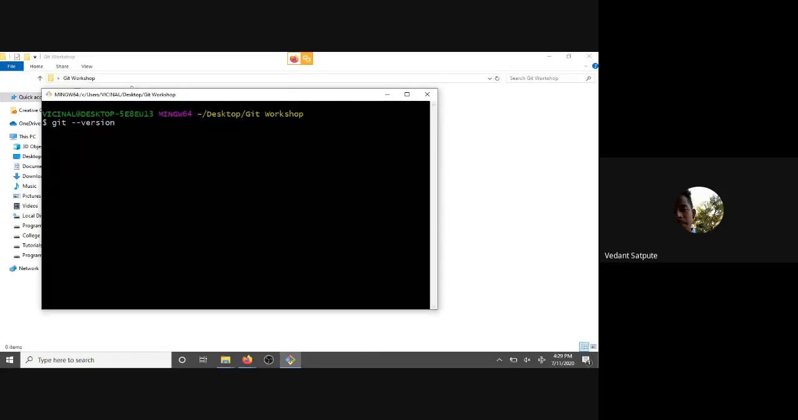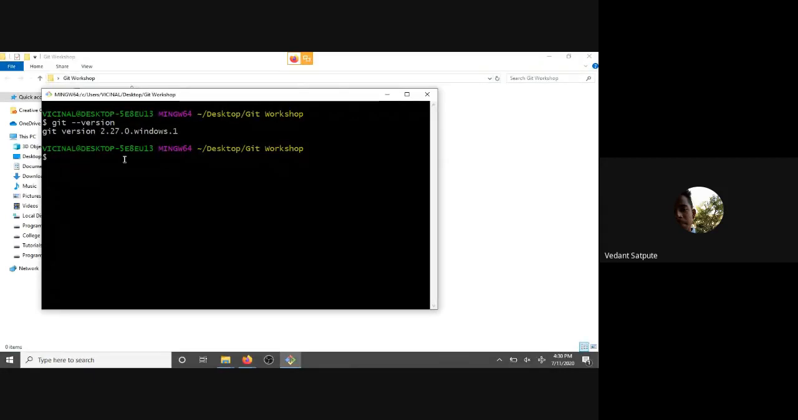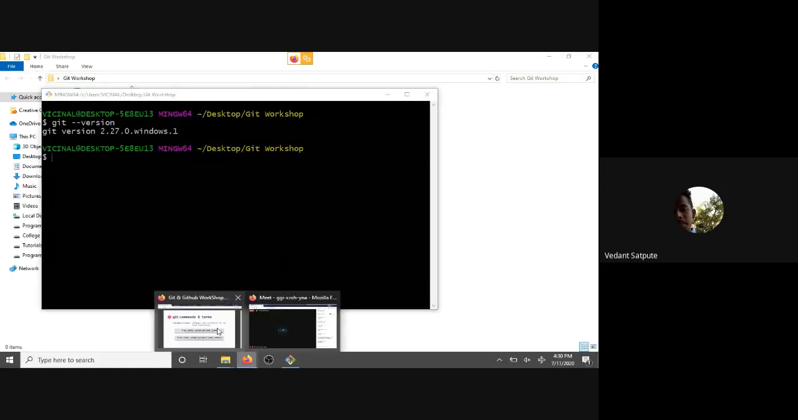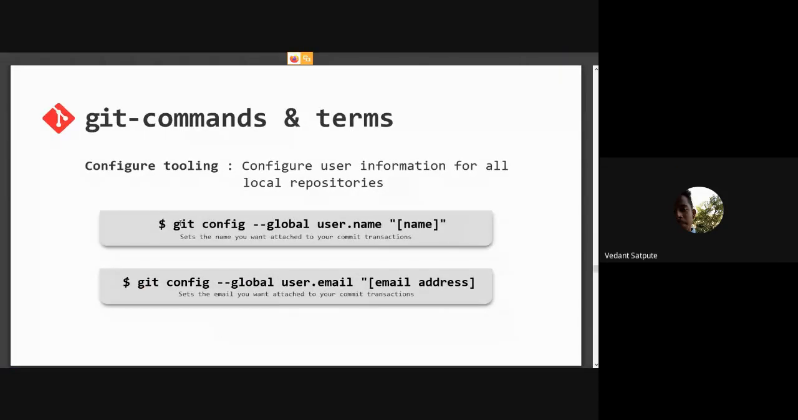So this is a command. Our first command we are going to do is git version to check our version. It tells me that this Git version is 2.27. This is to check if you are up to date with the latest Git version. So yes, we are going to set up our Git now.